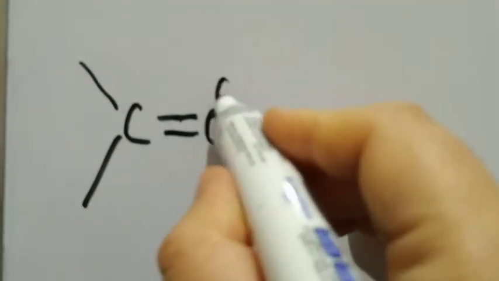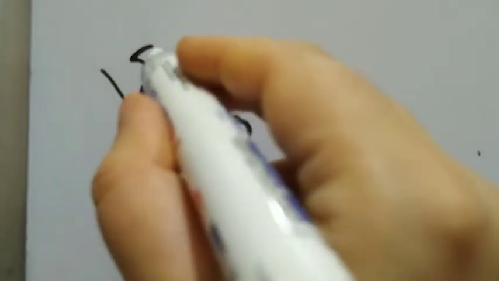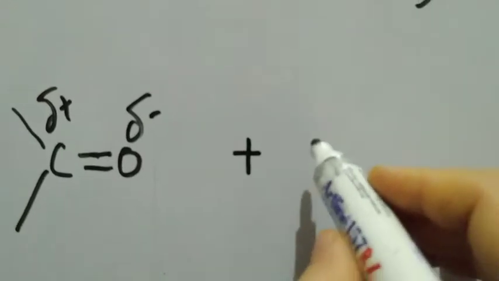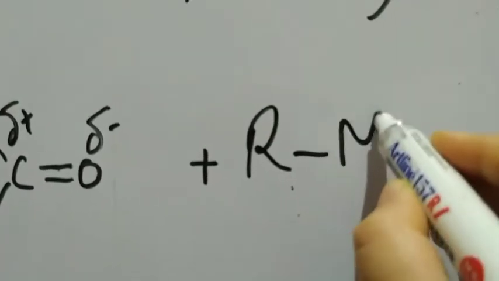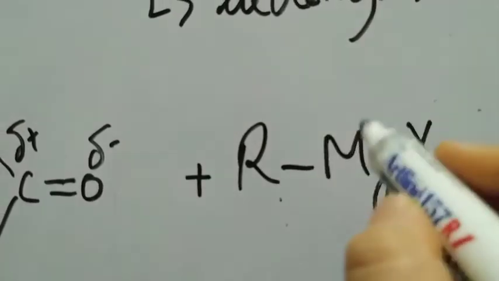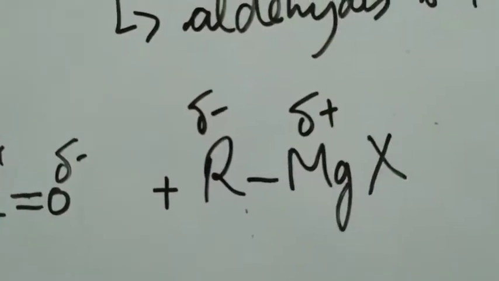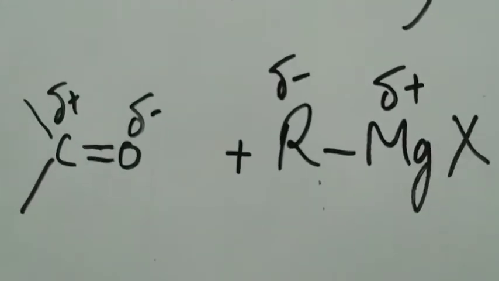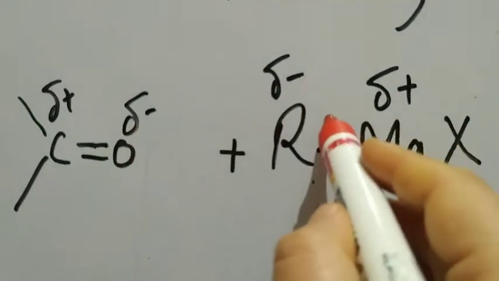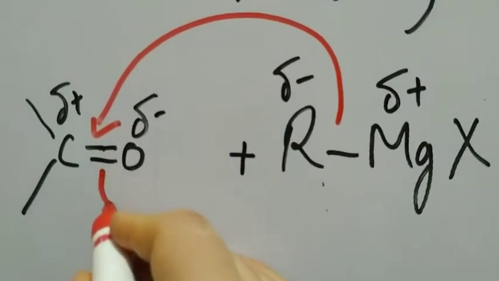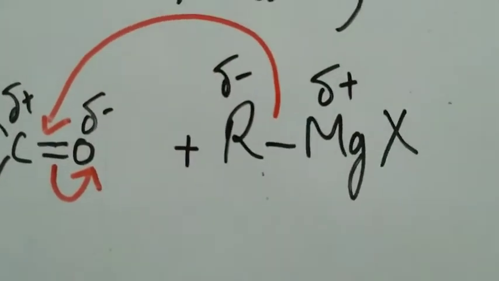Now this C double bond O in itself is polar. Here oxygen is delta negative and carbon is delta positive, because oxygen is more electronegative than carbon, right? And plus we are adding a Grignard's reagent RMgX. In this RMgX, Mg is delta positive, therefore R is delta negative. And how does the reaction take place? The reaction takes place like this. Positive and negative attack, so that the extra pair moves towards oxygen.